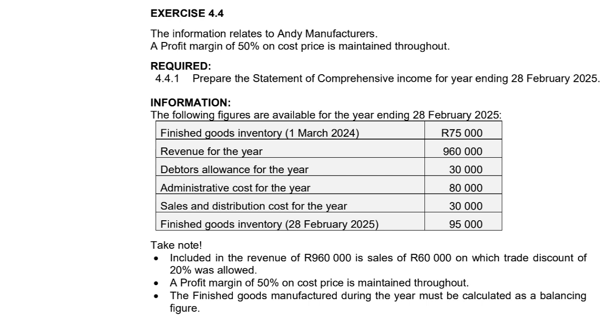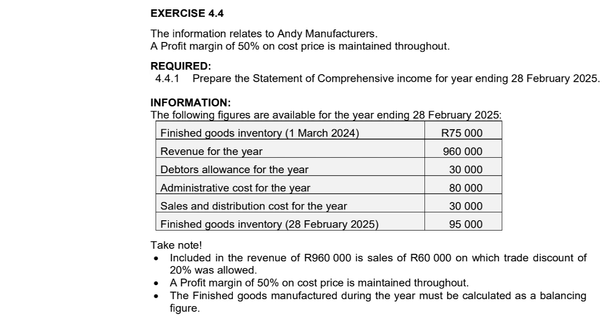Exercise 4.4. The information relates to Andy Manufacturers. A profit margin of 50% on cost price is maintained throughout the year. Required 4.4.1. Prepare the Statement of Comprehensive Income for the year ending 28 February 2025. Information. The following figures are available for the year ending 28 February 2025.